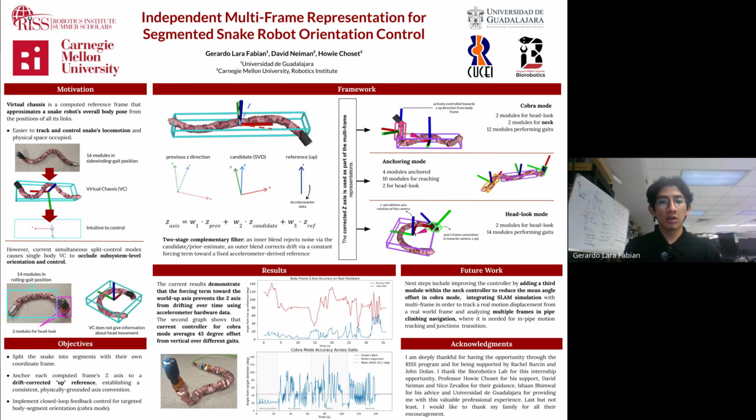So for those cases, there are multiple controls happening at the same time, and for that I propose a multi-frame representation for each of them. Previous work refers to the virtual chassis, which is a representation of the whole body as one, but it doesn't account for these subsets of control. So I'm proposing this extension of making multiple representations, one for each controller at a time. That way we have multiple coordinate frames for each of them, and we can keep track of what is going on between them. Also, we have this box representation to create an intuitive control of what the control is doing.